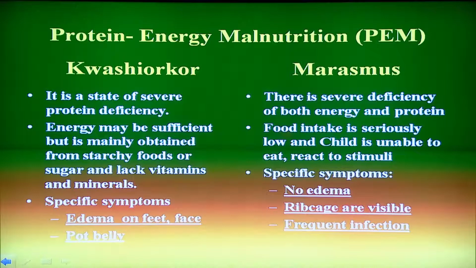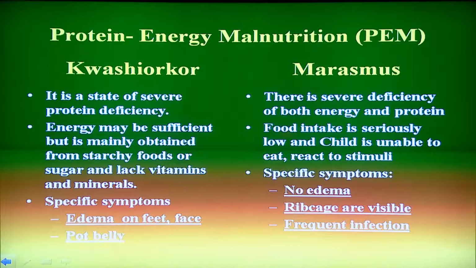In Kwashiorkor, there is a severe protein deficiency which is common in children, particularly the children of younger age, less than 5 years. These children eat the food, but that is mainly from the starch, hence they lack the vitamins and minerals and protein. The specific symptoms are edema on feet and face and the pot belly.